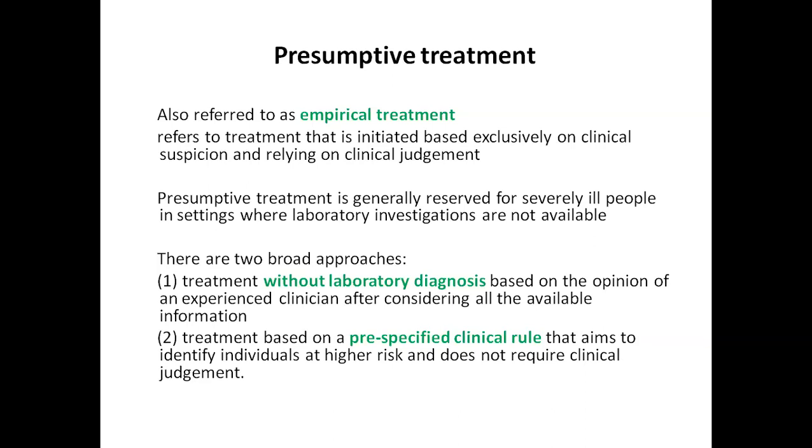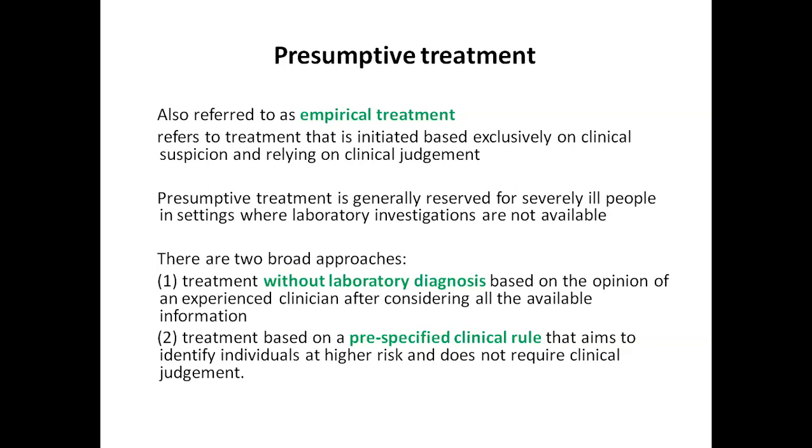Suppose a doctor is placed at a very remote ART center where at that point of time CBNAAT or chest X-ray are not available. But he has a patient who is coming to him with cough, fever, significant weight loss, and significant amount of night sweats. So this patient is already giving all the clinical symptoms of tuberculosis.